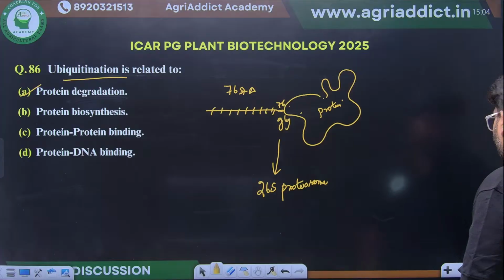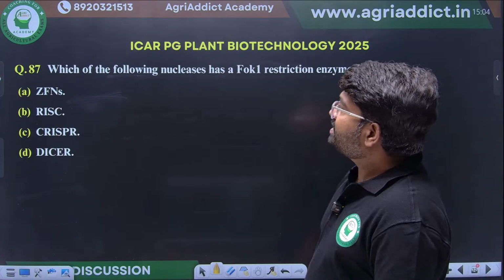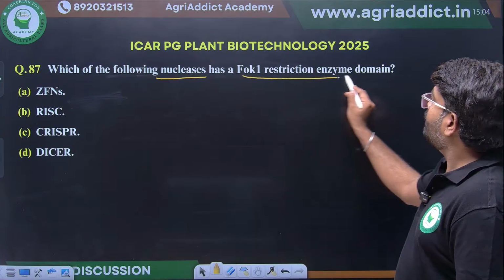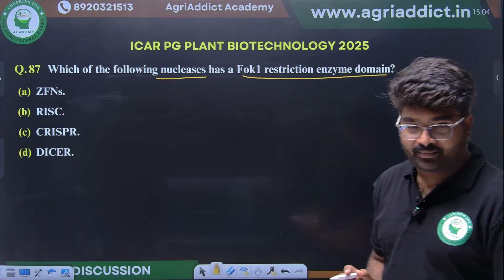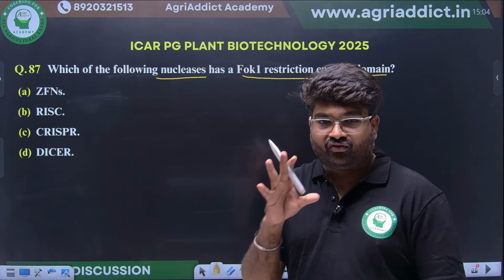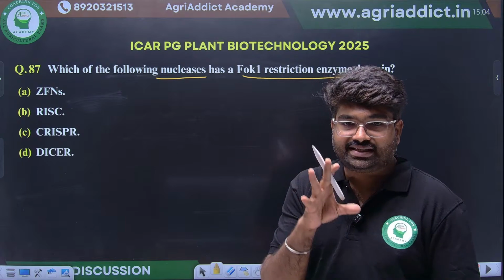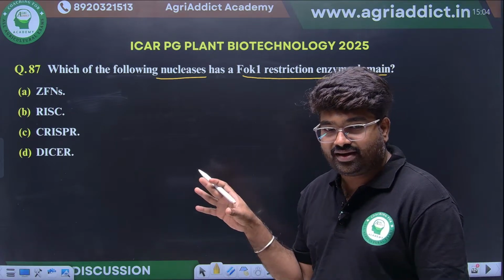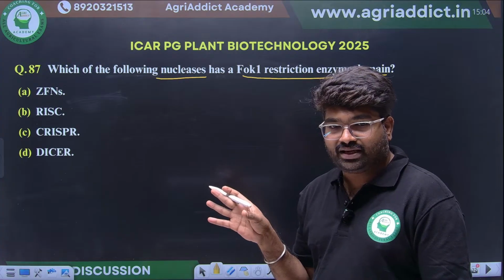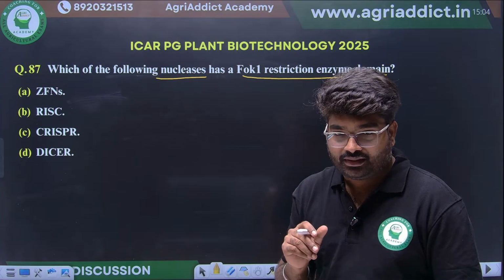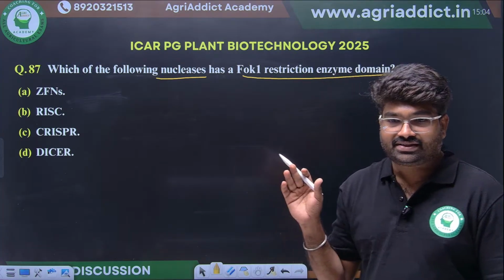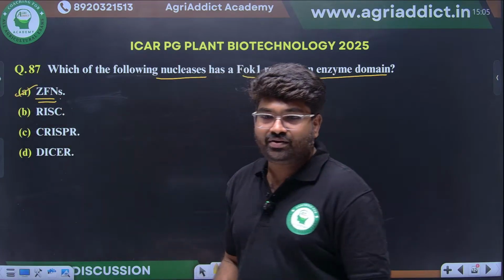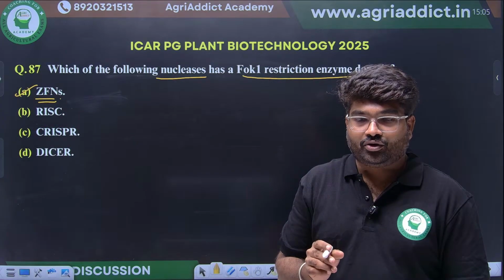Yes, clear. Next, which of the following nucleases has a FokI restriction enzyme domain? Any guesses? The FokI restriction enzyme domain will be present in which: zinc finger, RISC, CRISPR or Dicer? This we have discussed in our lecture series itself. Yes, zinc finger nuclease will have the FokI endonuclease domain.